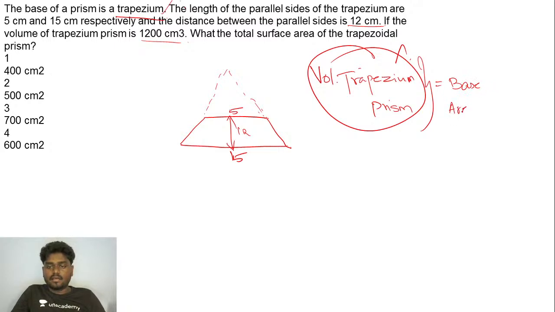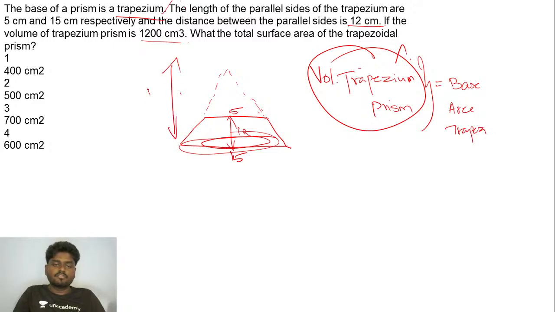This complete base area, you can imagine using the three-dimensional view. This complete base area of the trapezium into its height. If you multiply the base area into its height, you will get the volume of the trapezium prism.